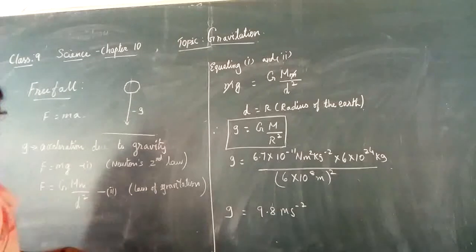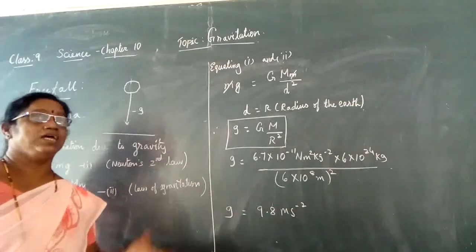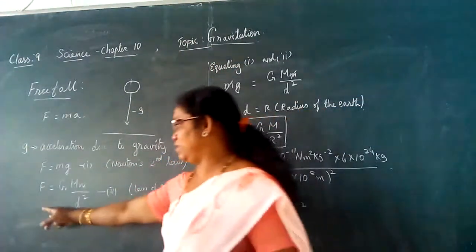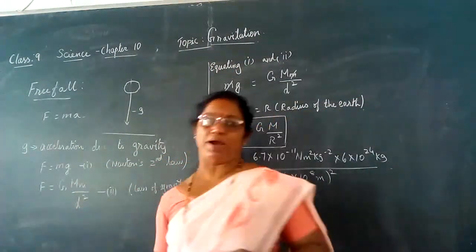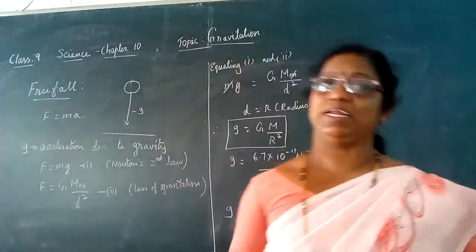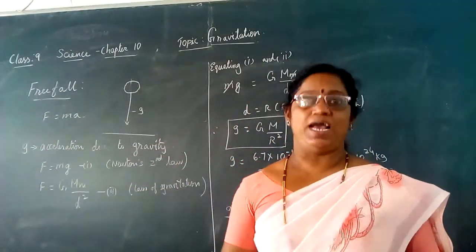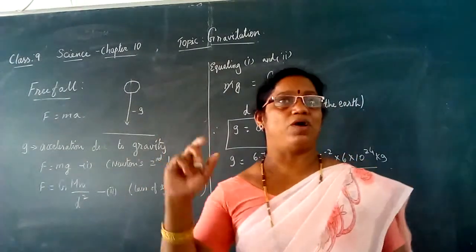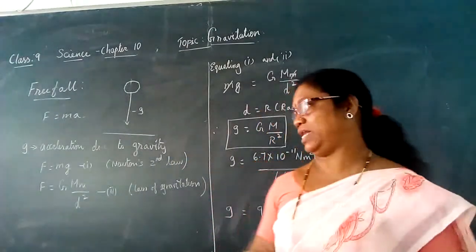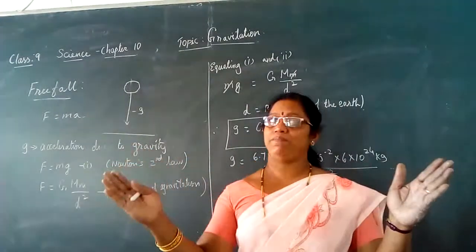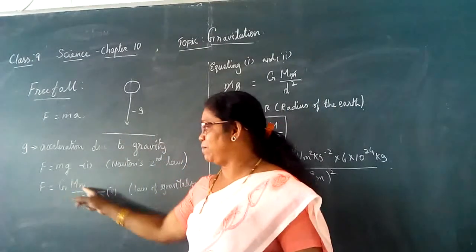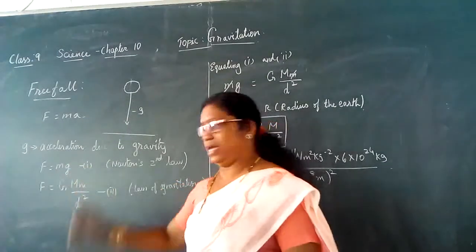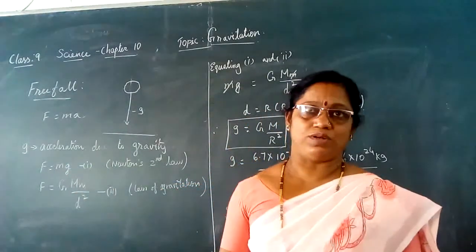Next, according to the universal law of gravitation, the force acting between two objects is given by F is equal to GMm divided by d square. What is d? It is the distance between the two objects, and capital M is the mass of the earth, and small m is the mass of the object, any object. So the force between them is capital G M m divided by d square. This is equation 2. In both cases, the force is going to be the same.